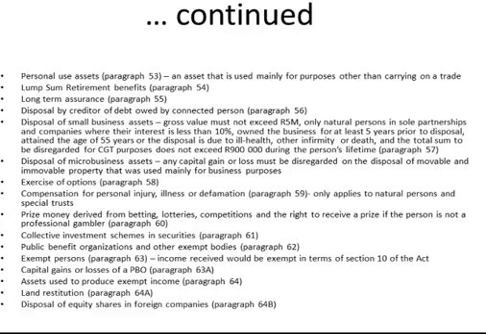The other things that are excluded are personal use assets, lump sum retirement benefits, long-term insurance, disposal by a creditor of a debt owed by a connected person, and disposal of small business assets, where the gross value of the business must not exceed 5 million Rand.